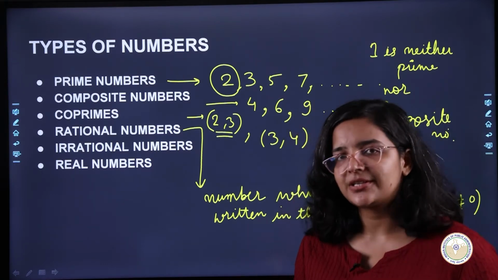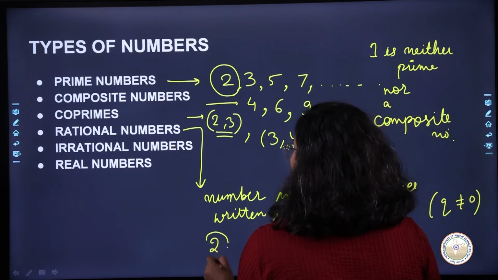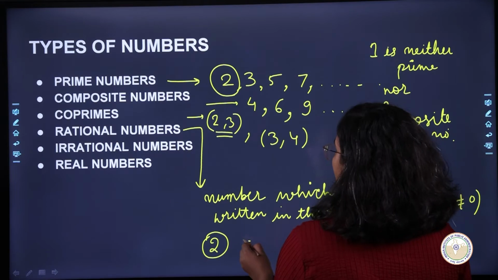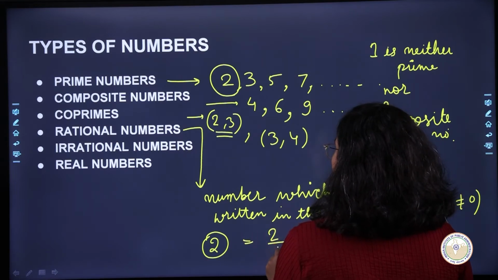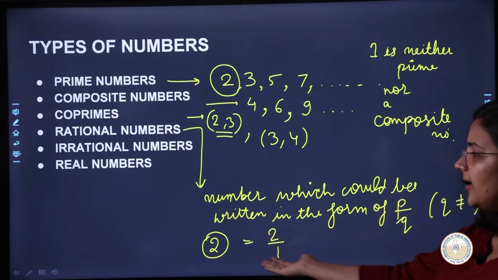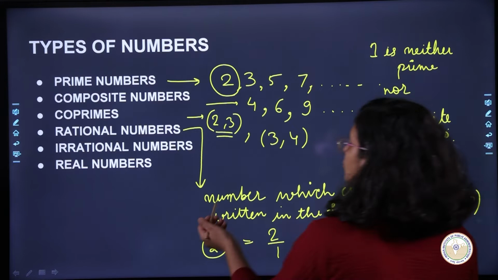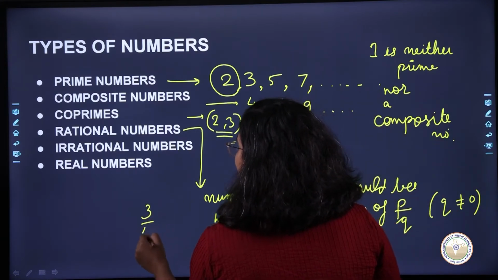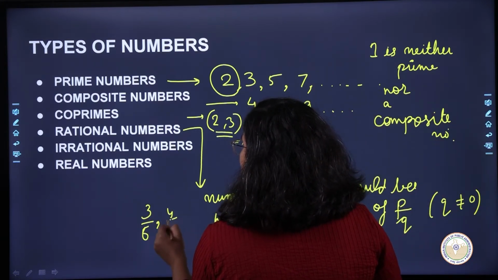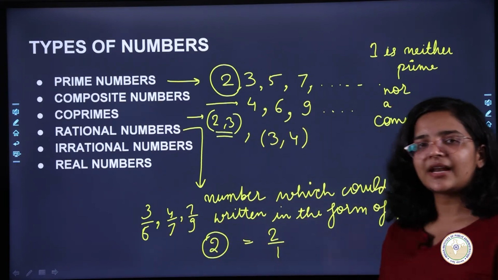So let's say I wrote a number 2. So is 2 a rational number? Can you write 2 in the form of p by q? Yes, because I can write it like this, 2 by 1. So my p is 2, my q is 1. So I can write 2 like 2 by 1. So 2 is a rational number. Okay, so numbers like 3 by 5, 4 by 7, 7 by 9, all these numbers are rational numbers.